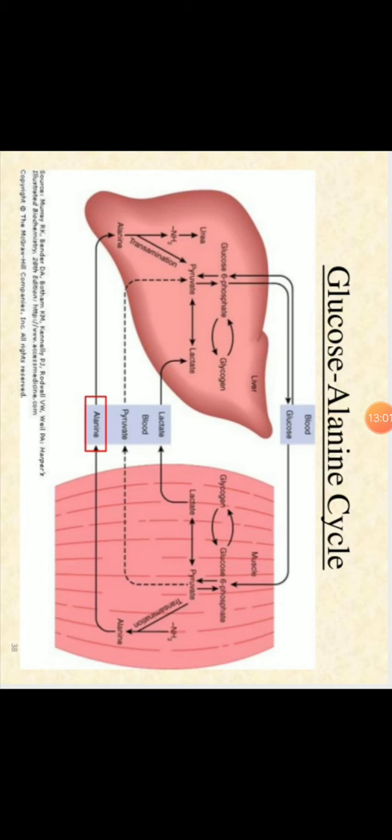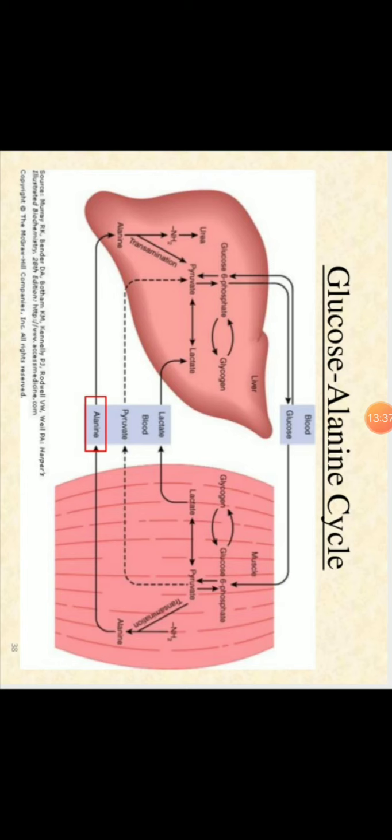It cannot undergo this directly. Sometimes it again undergoes transamination, and it forms pyruvate, and again that pyruvate, through the reversal of glycolysis, means gluconeogenesis, forms glucose. That glucose is transported to the blood, and through the blood it is given to your muscles as an immediate source of the energy.